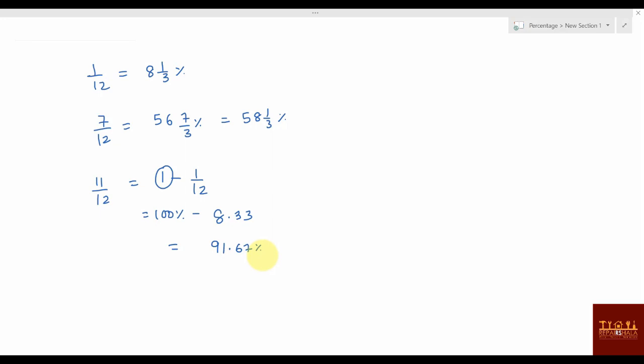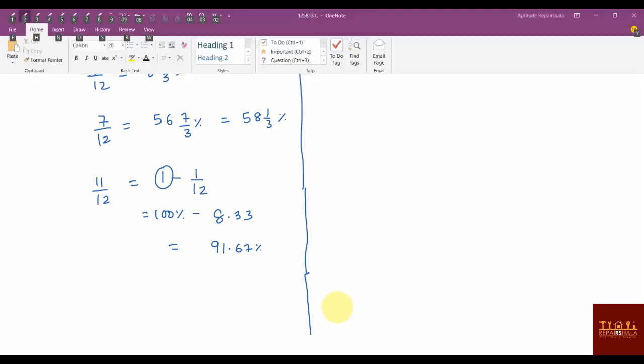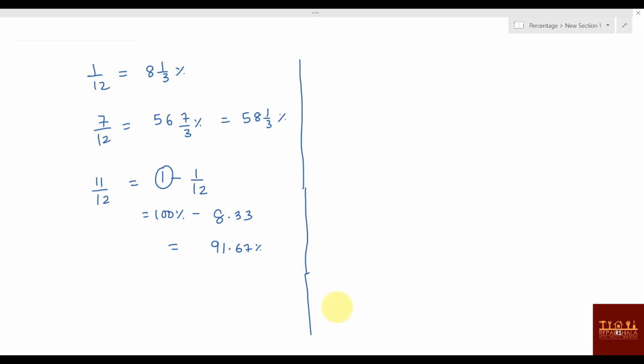Okay, now this is about changing the fraction value to percentage value. Now I'm going to write some important fractions and their values, in red pen. One thing is very important, that is 3 by 8. That value is 37 1 by 2 percentage, or 37.5 percentage, or 5 by 8, that is 62 1 by 2 percentage, or 62.5 percentage.